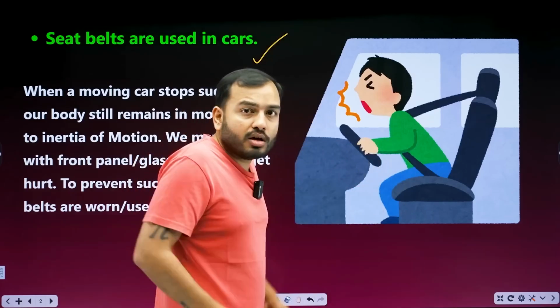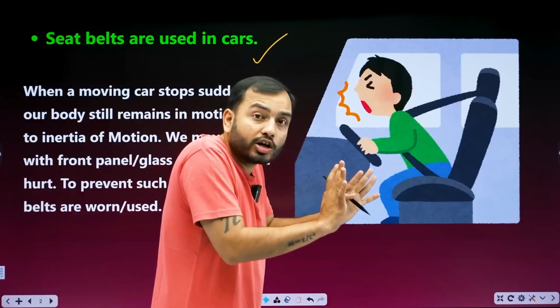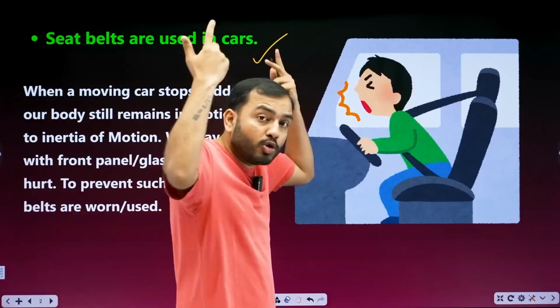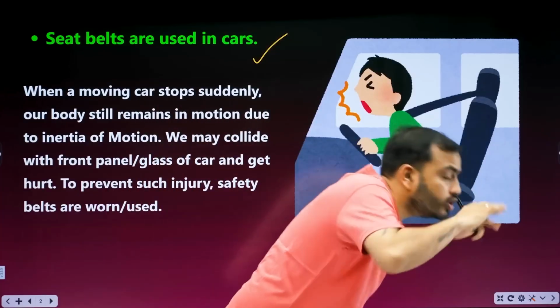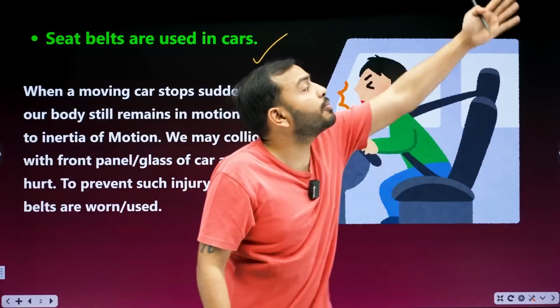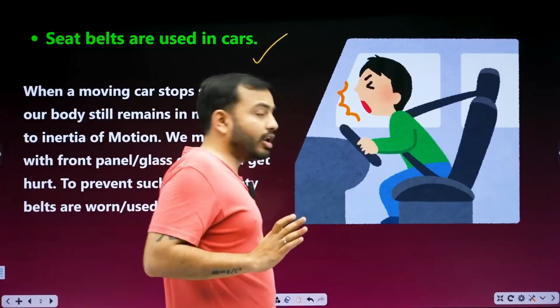After braking, the car stopped, but your body was in motion with the car. The car stopped, but the body says we are still in motion due to inertia of motion. The car stopped, but the body kept moving. Your face hits the steering wheel, or maybe you fly out through the windshield.